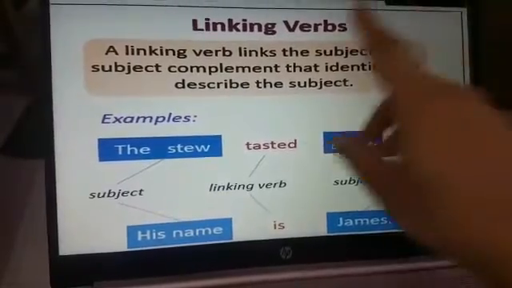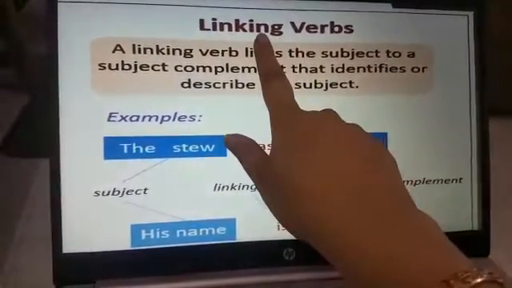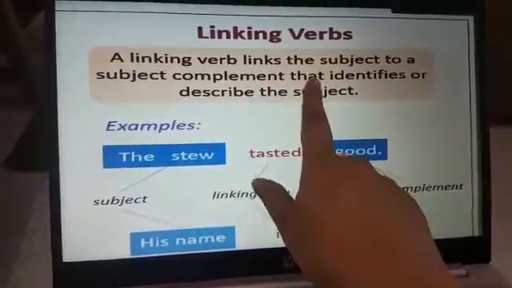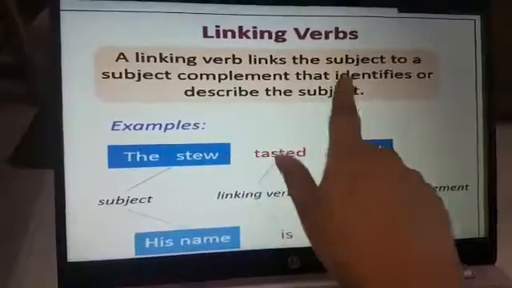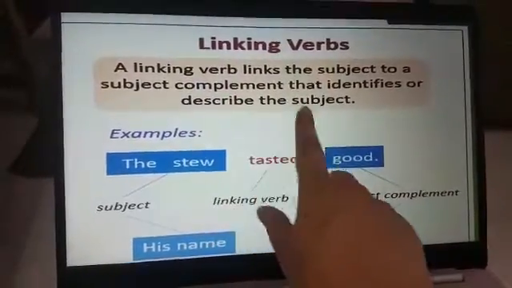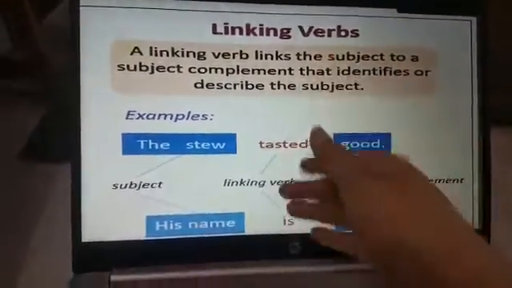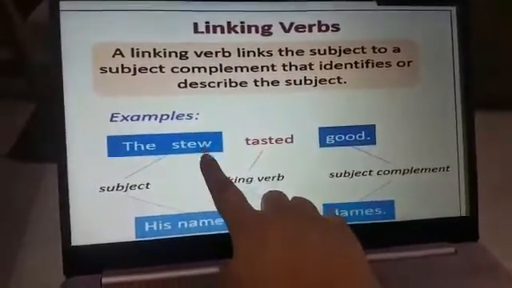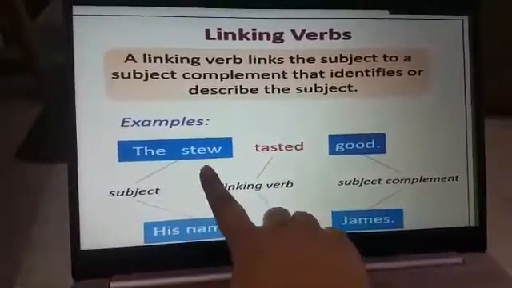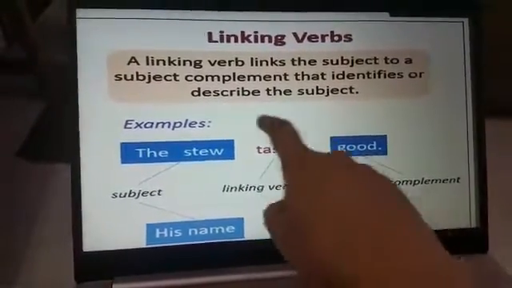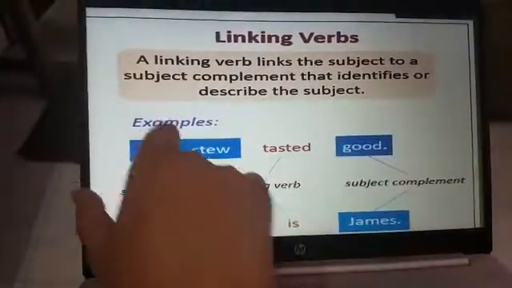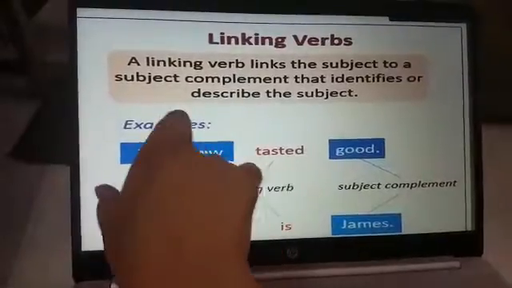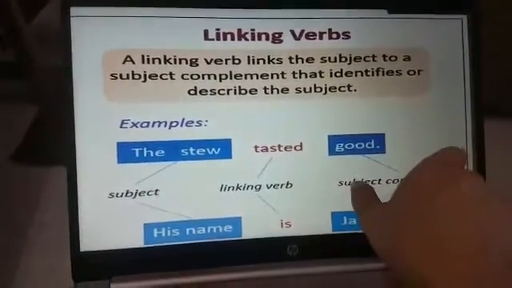Now what are linking verbs? As you can see with the name itself, link means something getting attached to the other thing. So a linking verb links, that means attaches, the subject to a subject complement that identifies or describes the subject. Now see, from the example you will get to know. You can take the gravy, the pulses or anything, the dish. The stew tasted good. So stew is one thing and good is another thing. The stew is the subject and good, you can say, is the subject complement.